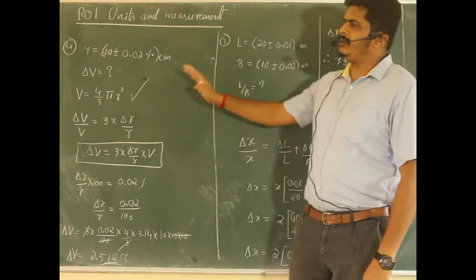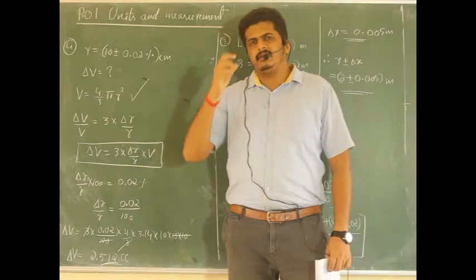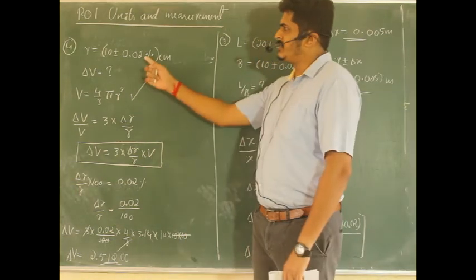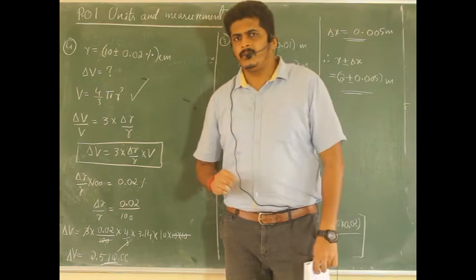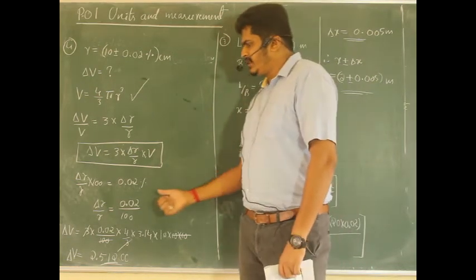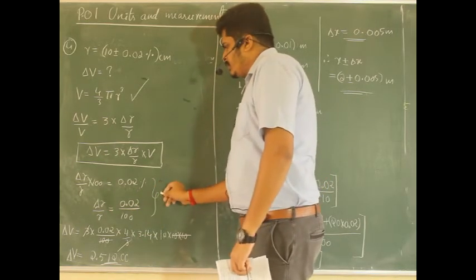So why we have discussed this particular numerical is, in some cases in competitive examinations, if they give the values in terms of percentage, remember you cannot substitute like the previous numerical. There should be some rearrangement like what we have done here. So make a note here.